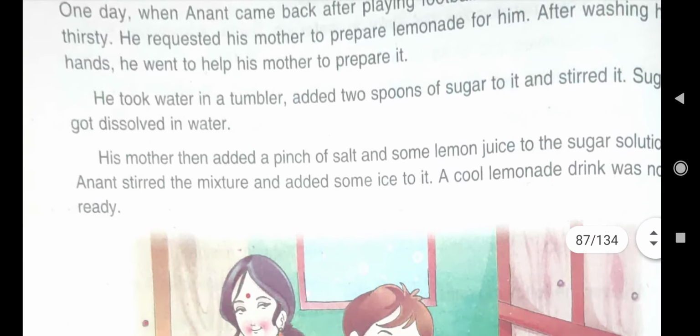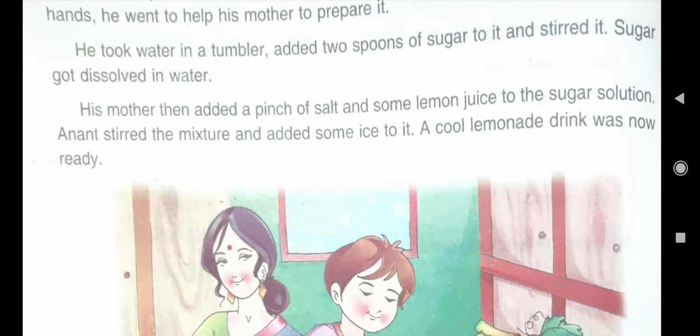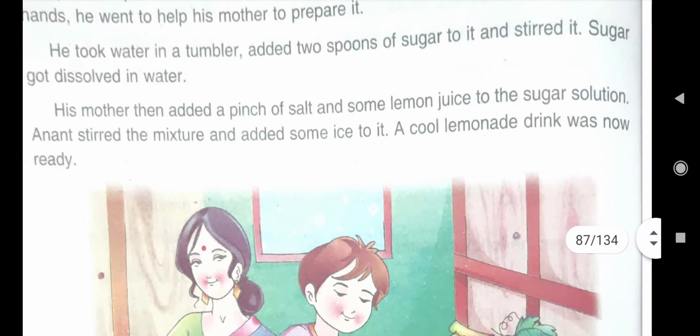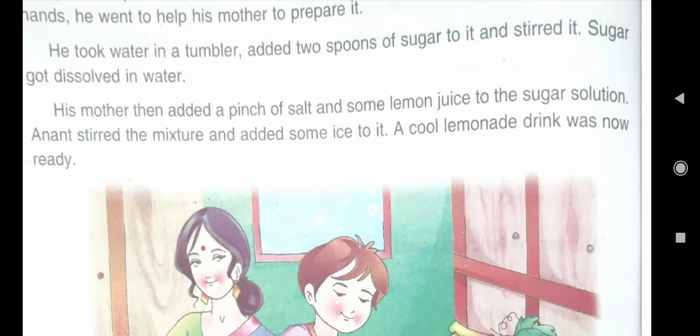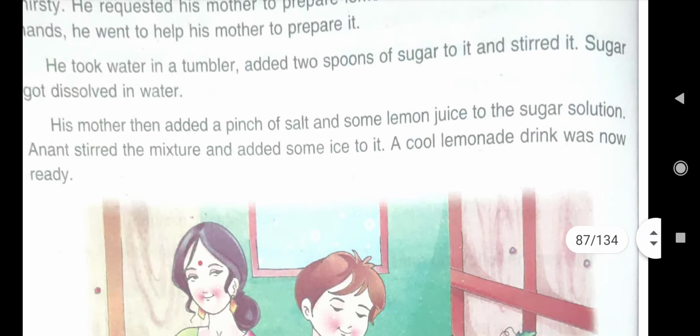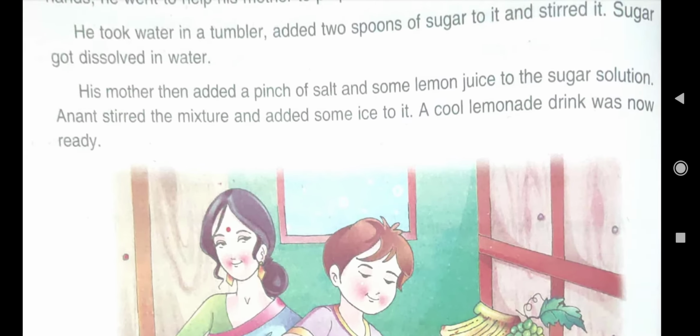Then after washing his hands, he went to help his mother prepare it. He took water in a tumbler. Tumbler means a glass. In a glass he took water. Then he added 2 spoons of sugar, like we added in that activity, and stirred it. He mixed it. Sugar got dissolved in water because sugar is soluble in water.